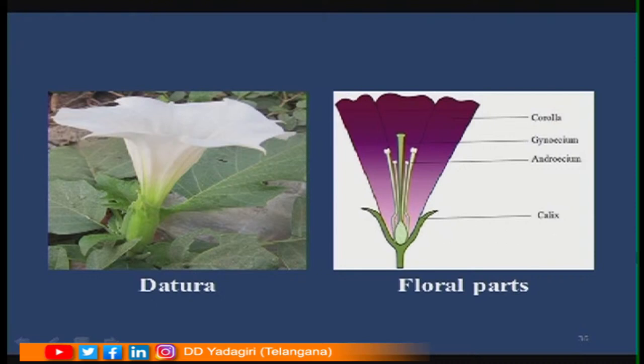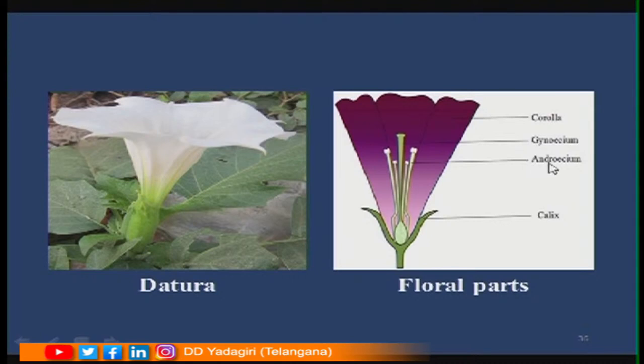What are they? The first one is calyx. Calyx is made up of sepals. Sepals are green in color. What is its function? It gives protection. Now, the second one is corolla. Corolla is made up of petals. They are very colorful. What is the function of this? It attracts the insects for the process of pollination.